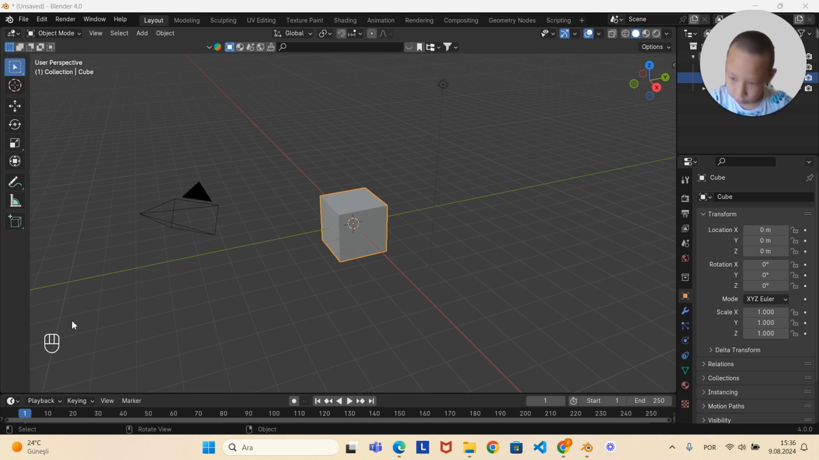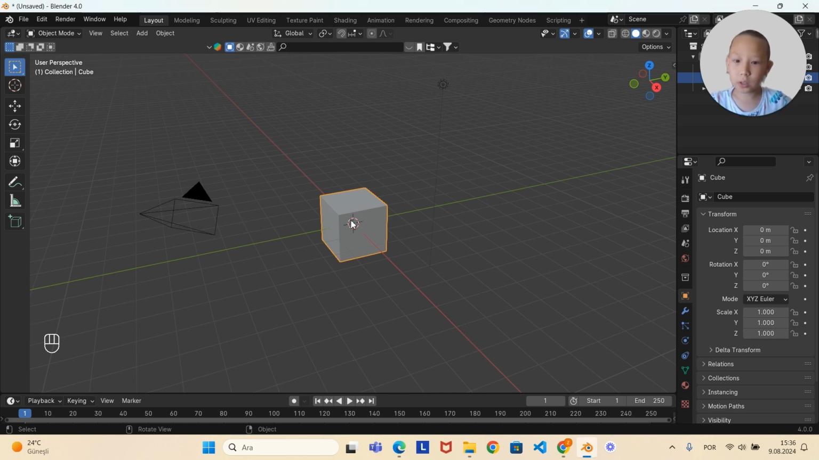Also, here are some symbols which indicate which keyboard keys I am pressing, and mouse also.